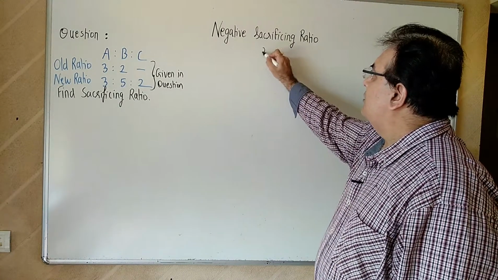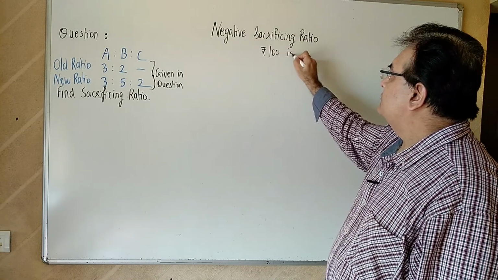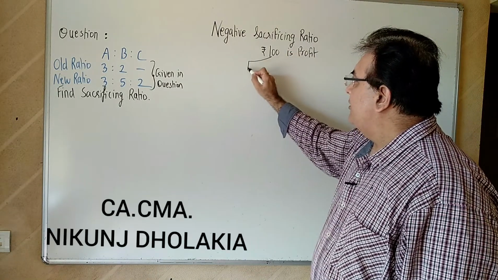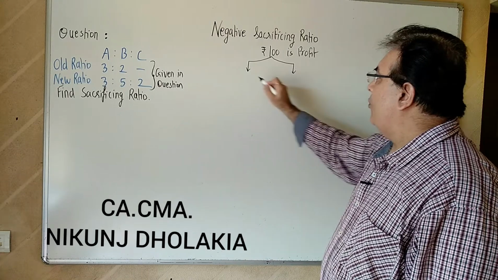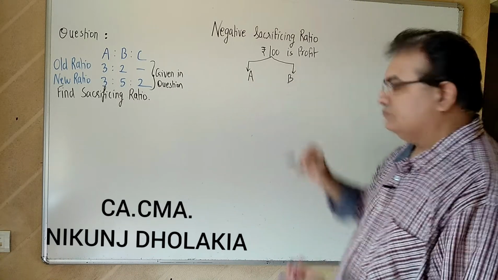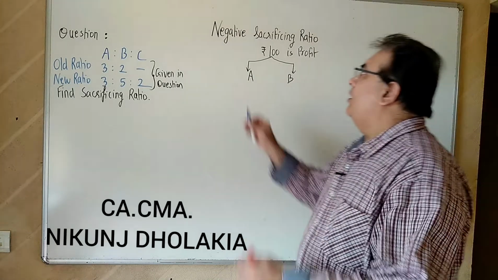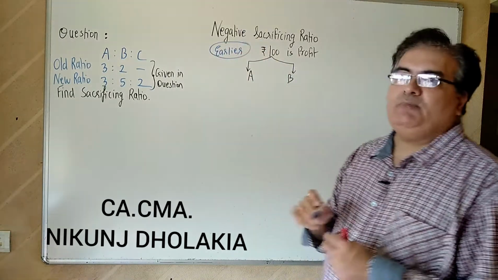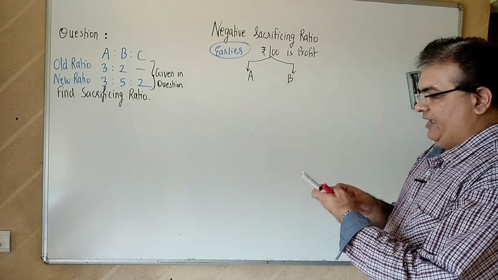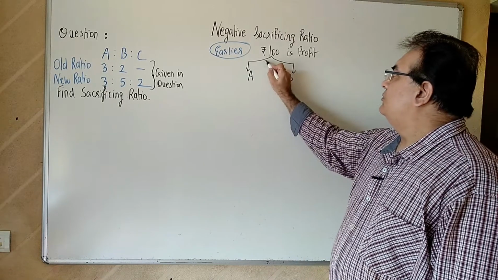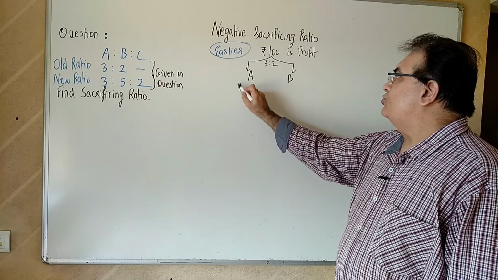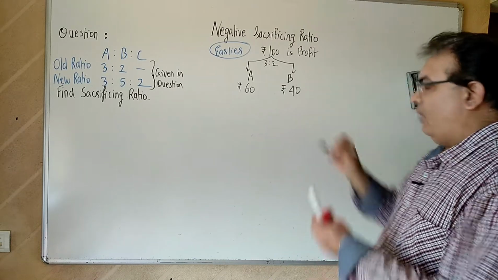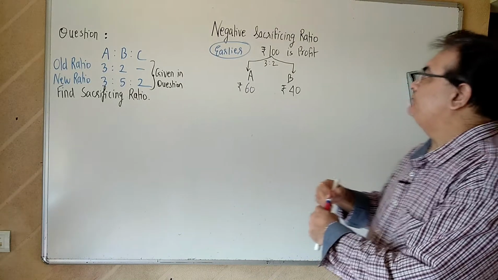Suppose the profit is 100 rupees. Earlier, this profit was distributed only between A and B. I'm talking about earlier, that is, before C became the partner. So it was only between A and B in the old ratio 3:2. So this fellow used to get 60 rupees, and 100 distributed in 3:2 gives 40 rupees. 60 plus 40 is 100. Correct?